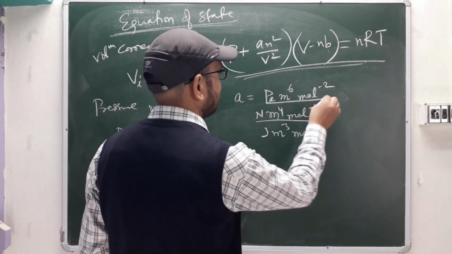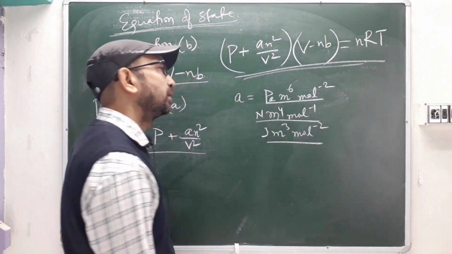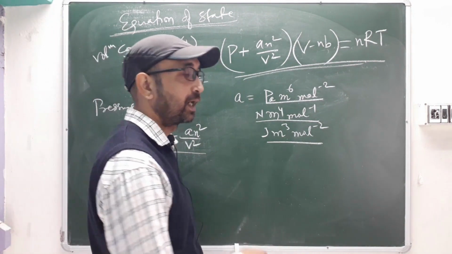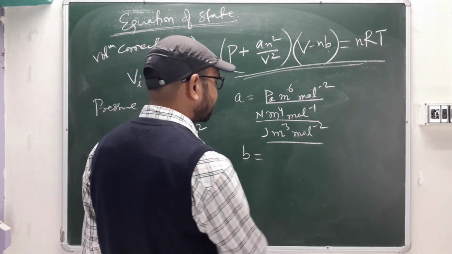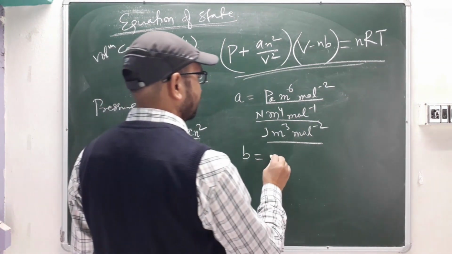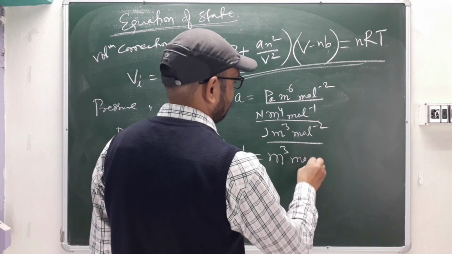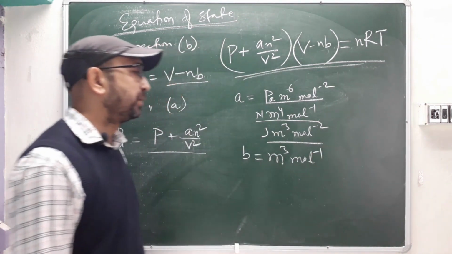So we can convert it into 3 units, and a multiple-selection question may be asked. What about b? b will have only one unit: meter cube per mole.